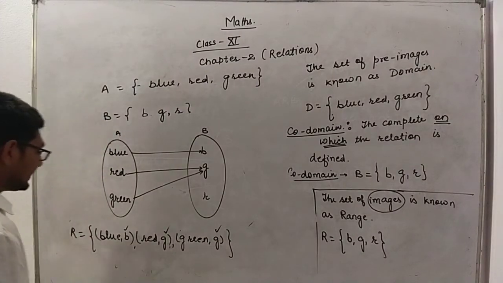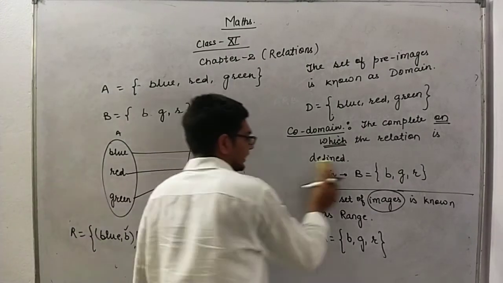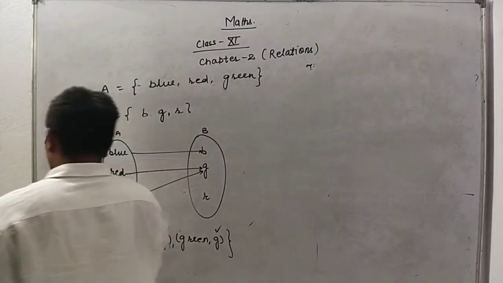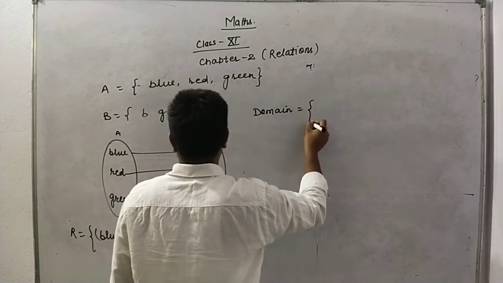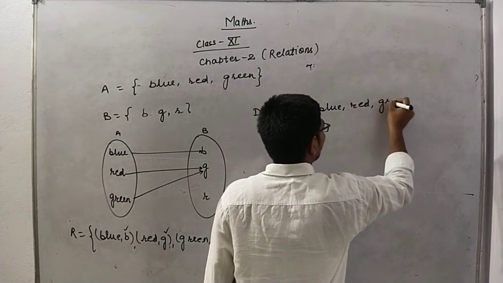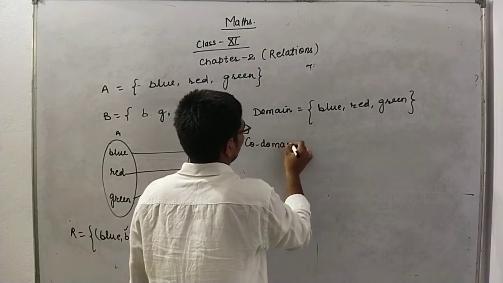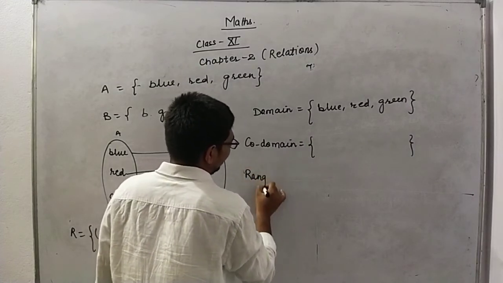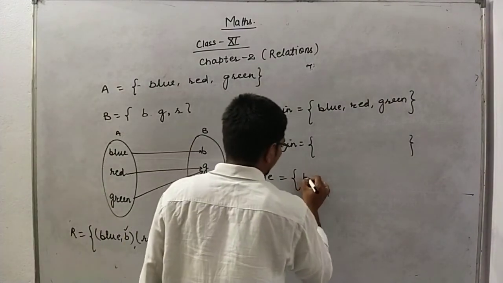Here in this case, domain is the same: blue, red, green. Codomain, let us discuss it later on, but first of all let us have a look at the range. Range is the set of images, so it is B, comma G.